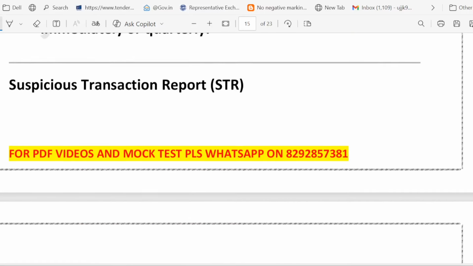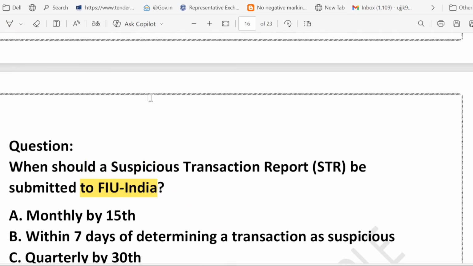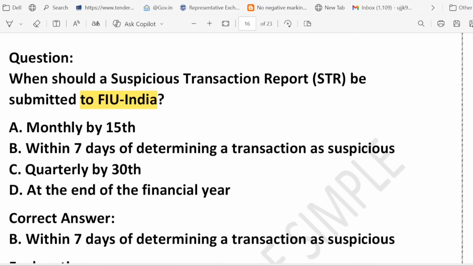Just remember it. The next question is regarding STR. When should an STR be submitted to FIU IND? STR is the suspicious transaction report. Option A monthly, option B within 7 days, option C quarterly, option D at the end of the financial year. So what do you think? Option A, monthly? No. STR is not monthly. Option B is correct. Why? Because as soon as you identify suspicion, you report it within 7 days. What about C and D?